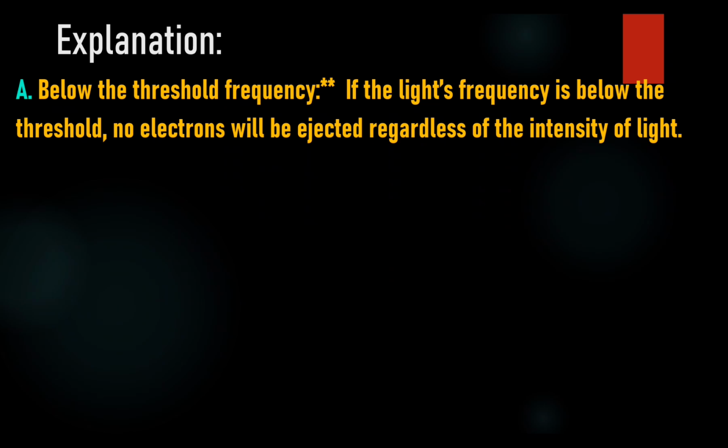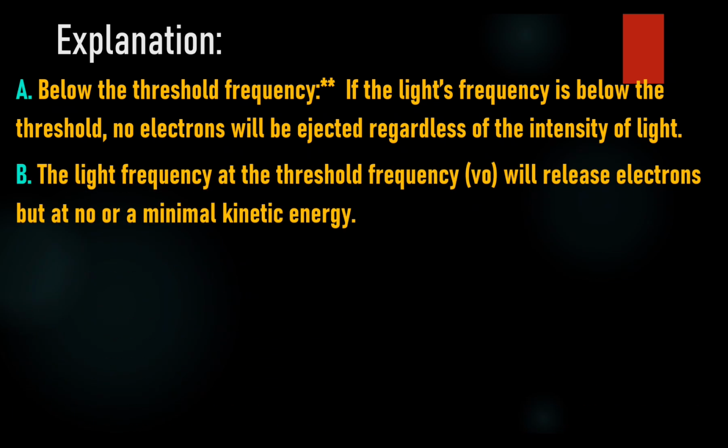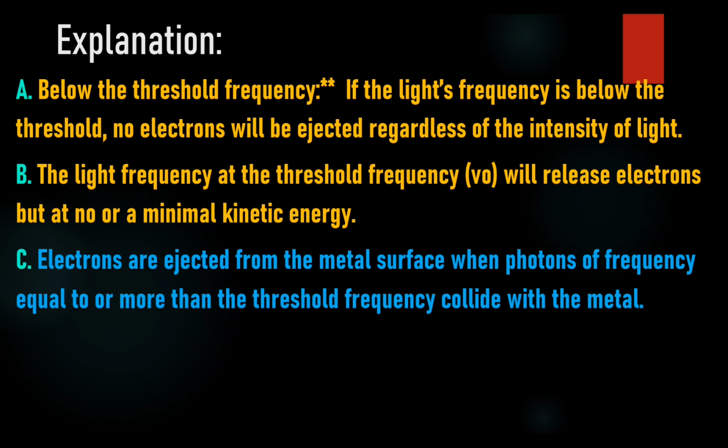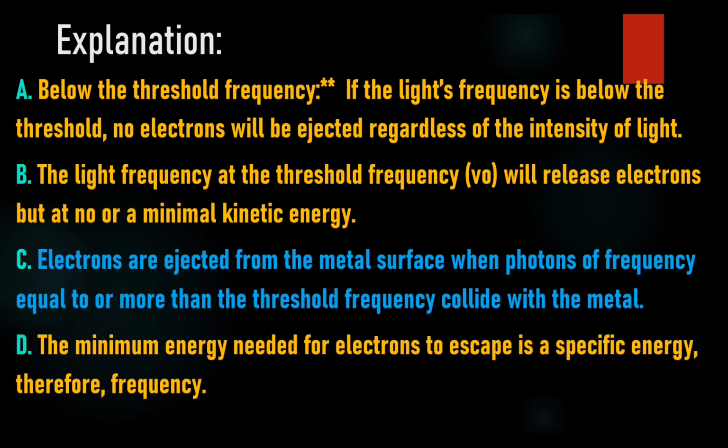A. Below the threshold frequency. If the light's frequency is below the threshold, no electrons will be ejected regardless of the intensity of light. B. Equal to the threshold frequency. Light at the threshold frequency, ν0, will release electrons, but with no or minimal kinetic energy. C. Above the threshold frequency. Electrons are ejected from the metal surface when photons of frequency equal to or more than the threshold frequency collide with the metal. D. Any frequency, regardless of its value. The minimum energy needed for electrons to escape is a specific energy, therefore a specific frequency.